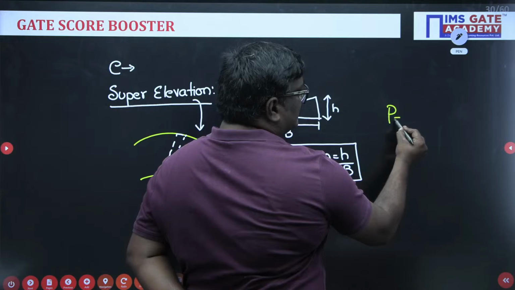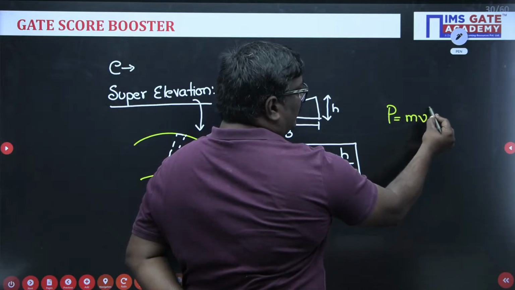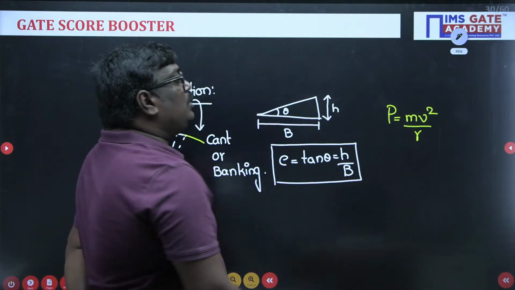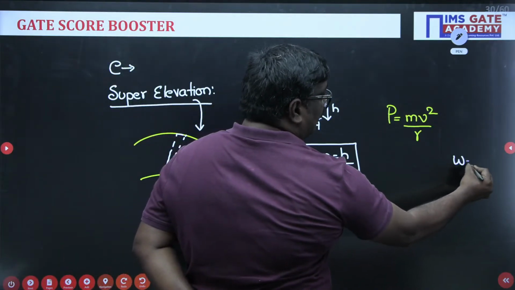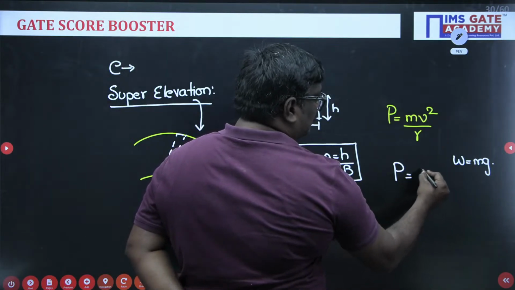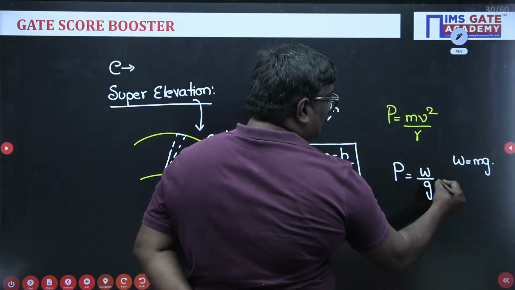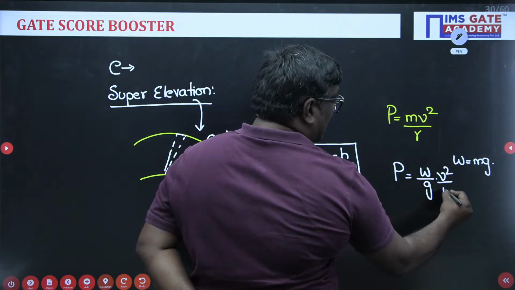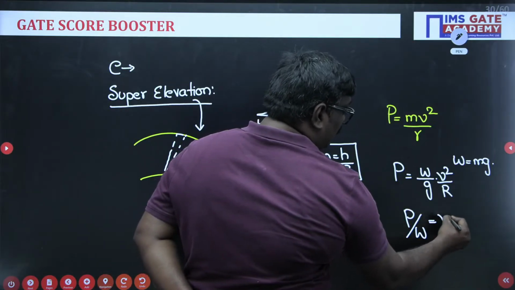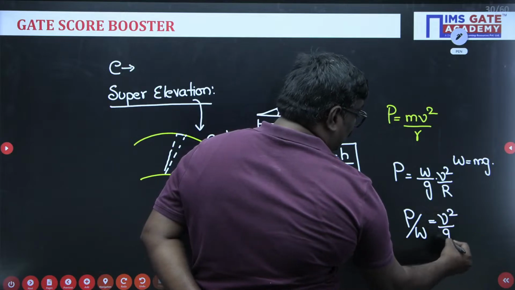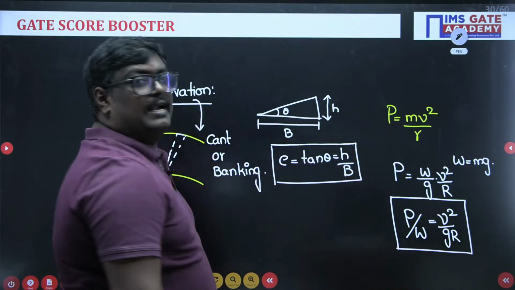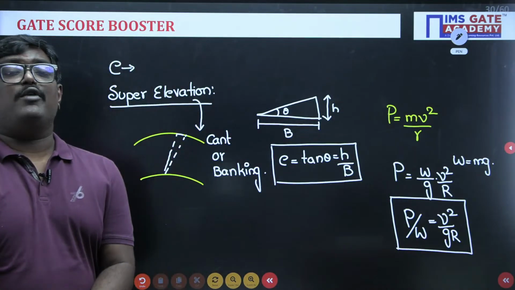Okay. So see students, if you talk about the centrifugal force, it always acts outwards, right? You know centrifugal force can be written as mv square by r. Weight is equal to mass into gravity. So centrifugal force P is equal to W by g into V square by R. And remember, P by W is equal to V square by gR.